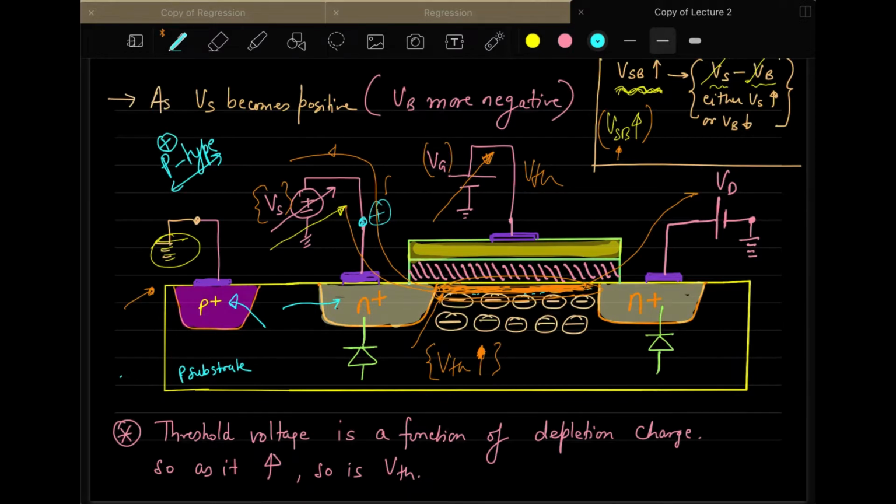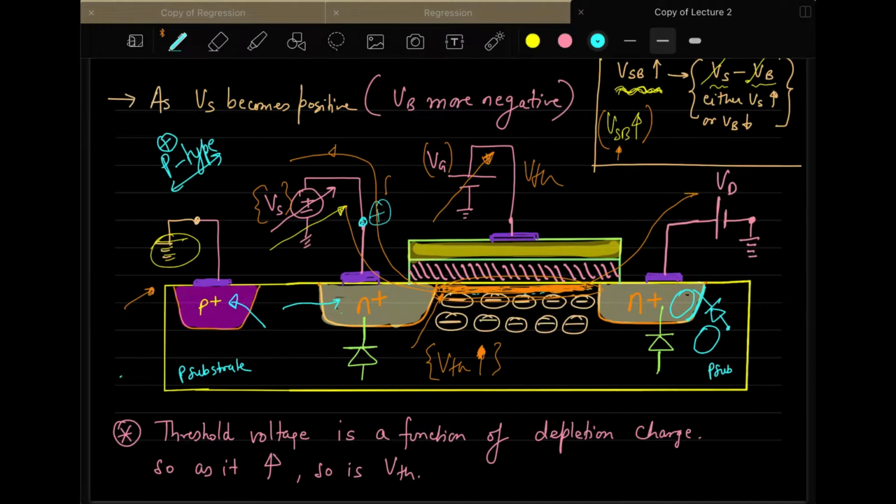So here it's okay, but if you have this junction which is N plus and then you have a P substrate, then you all will agree that there will be a diode formation here in the interface, because here you have N and here you have P. Obviously there will be a formation of a diode because of these two, P and N junction coming close to each other.